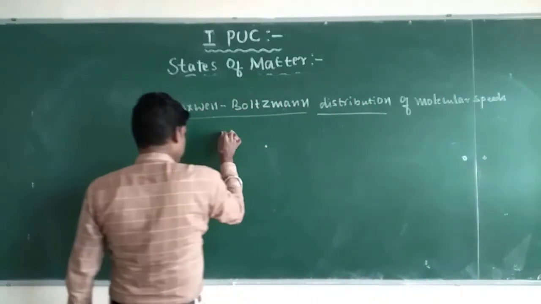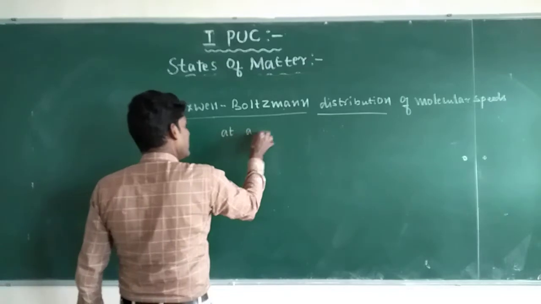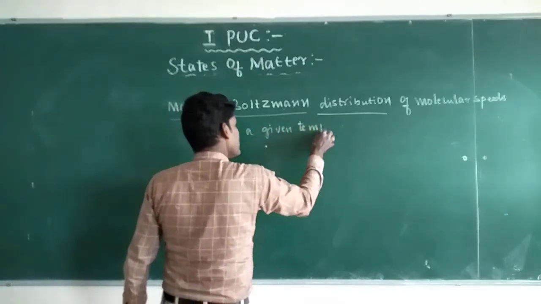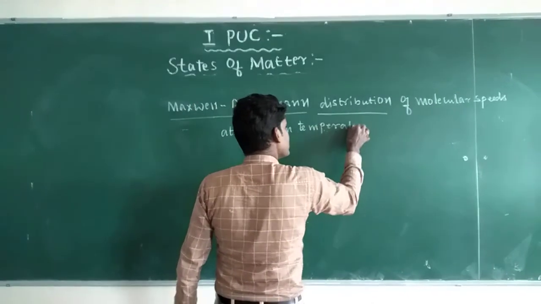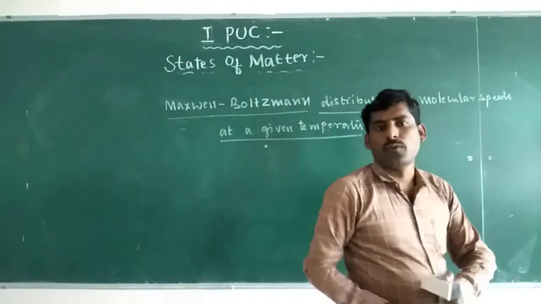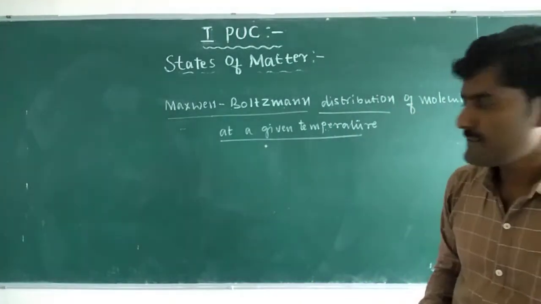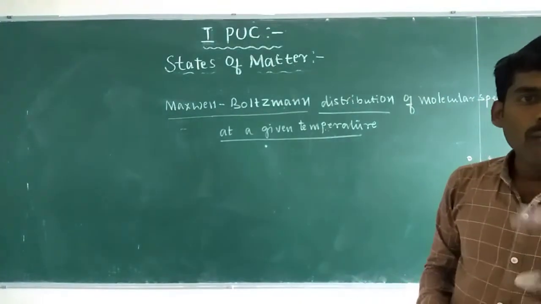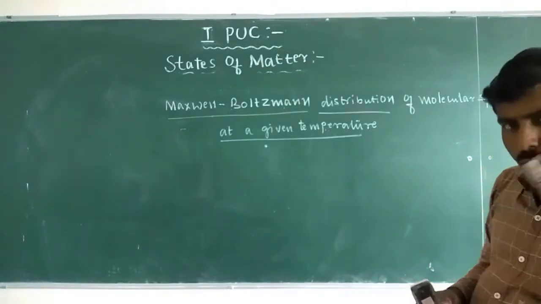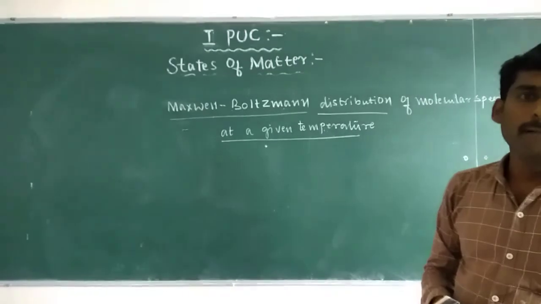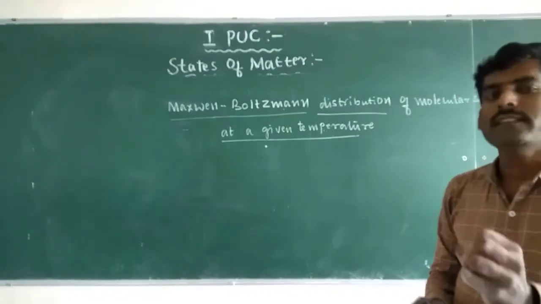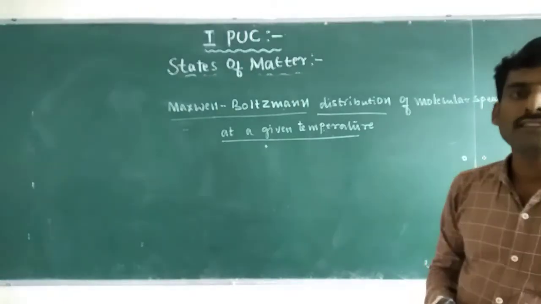at a given temperature. So that means Maxwell-Boltzmann discussed that, with varying temperature, how average speed, most probable speed and root mean square speed of gas molecules change.